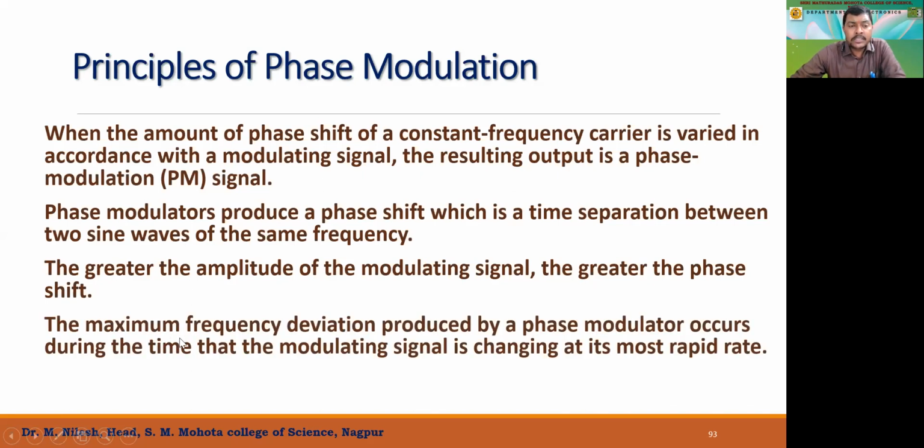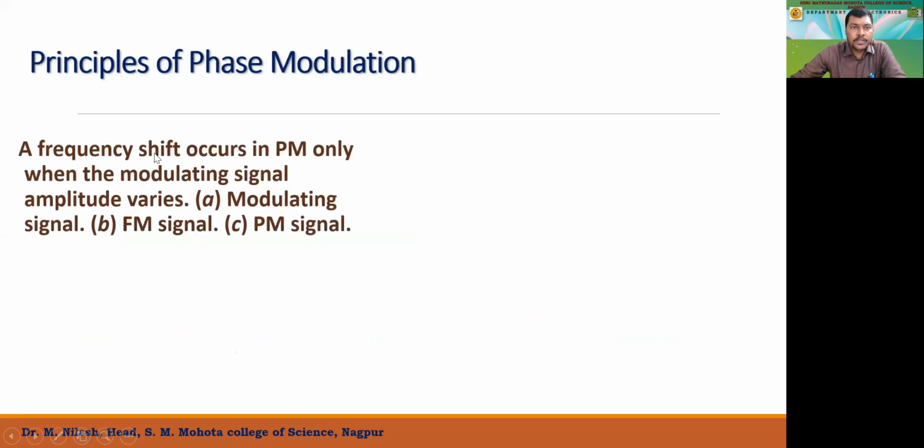The maximum frequency deviation produced by a phase modulator occurs during the time that the modulating signal is changing at its most rapid rate, right? So where the amplitude changes at that rate, the phase modulation is going to shift the wave. That is the principle of phase modulation.